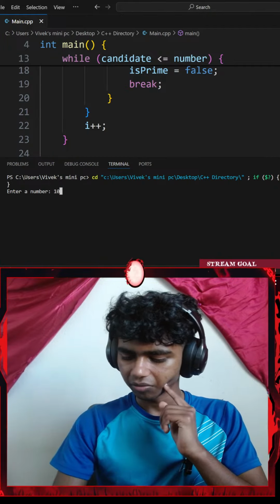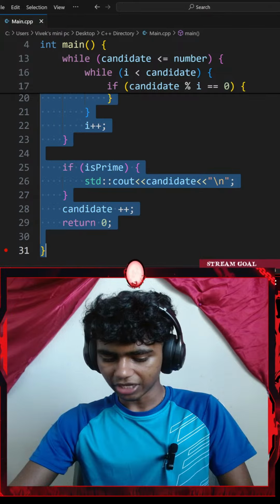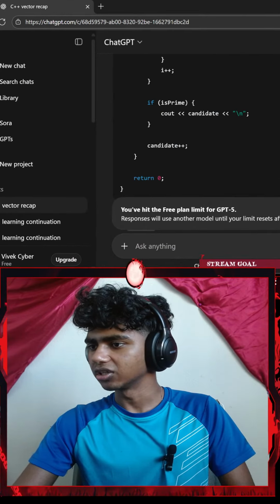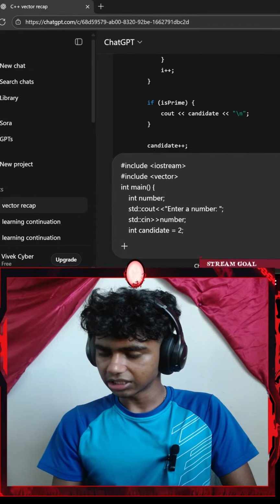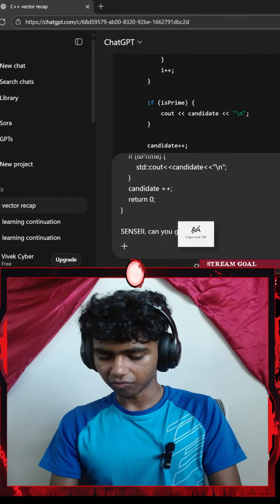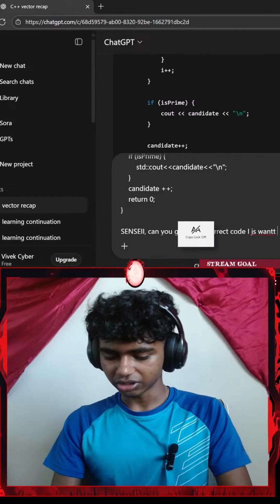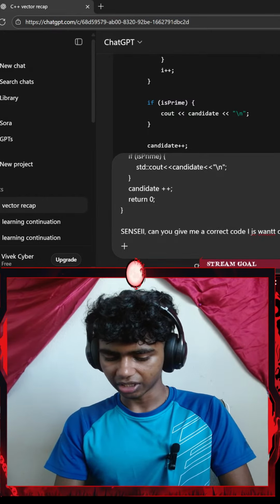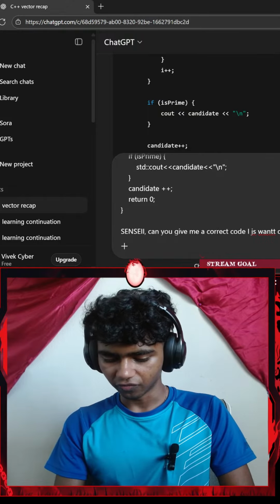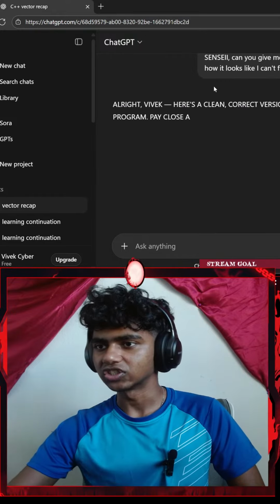Wait, what if I go with like 10 now? Okay, it doesn't print anything. Actually, I might just go with the complete fixed code because I do want to see how it works first before I actually write the code. Okay, let me paste it. Let me go Shift Enter and say, can you give me the correct code? I just want to see how it looks. I can't figure it out. And guys, me being bad at math just adds up.